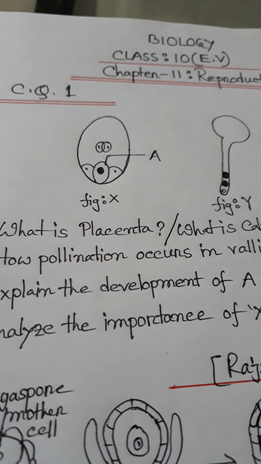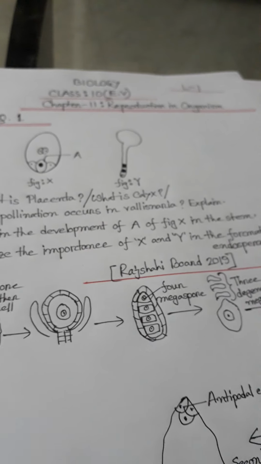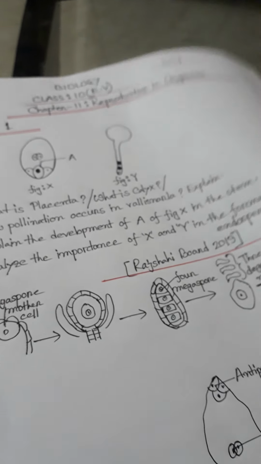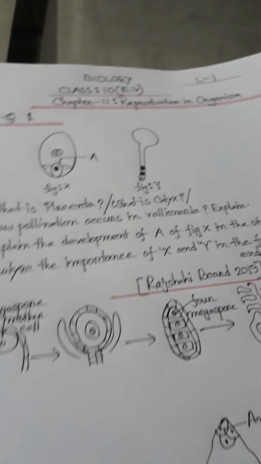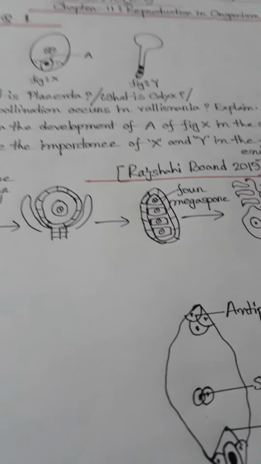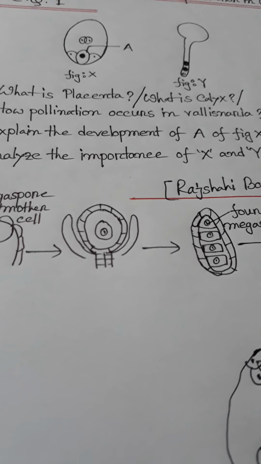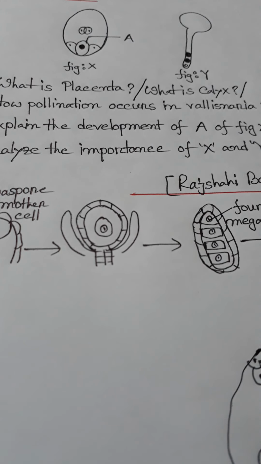Then go to how pollination occurs in Vallisneria. Explain. Vallisneria is a water pollinated plant. We know Vallisneria means pata shaola. Water pollinated plants are small and lightweight, so that they can float in the water. They have no fragrance. তাদের কোনো সুগন্ধ নেই.